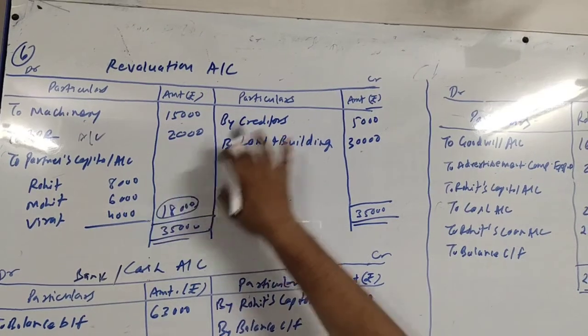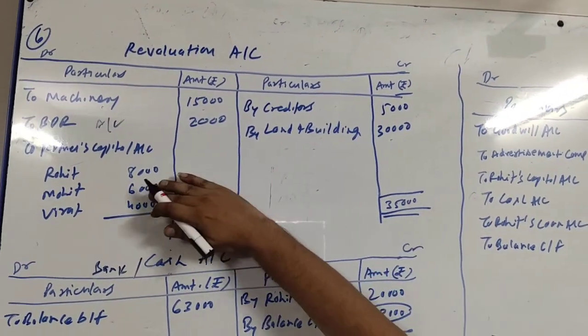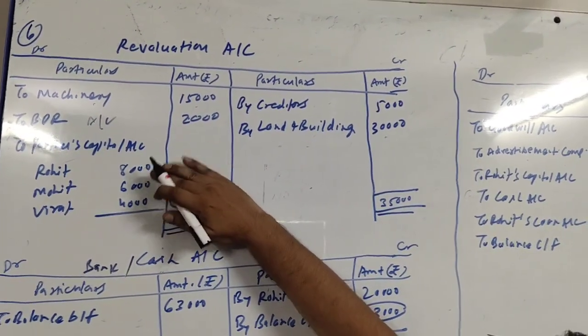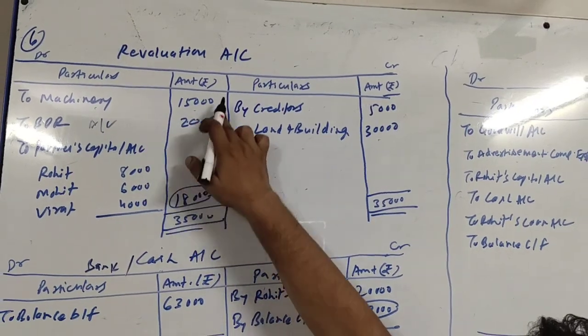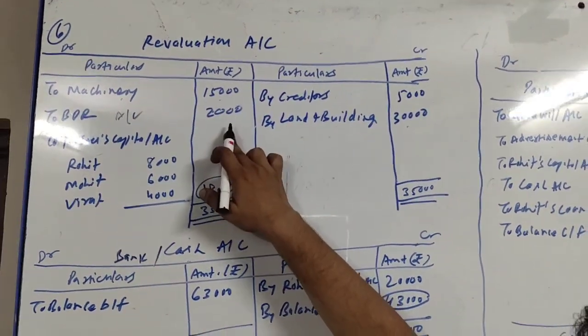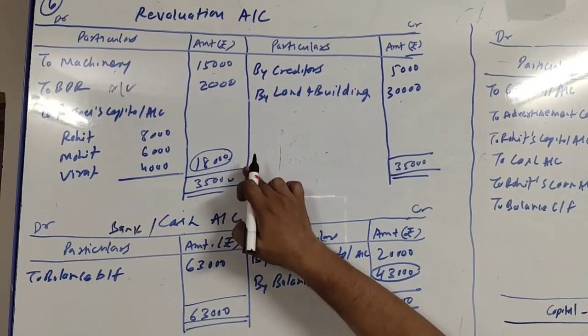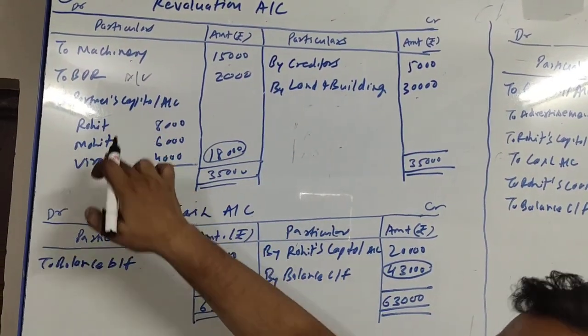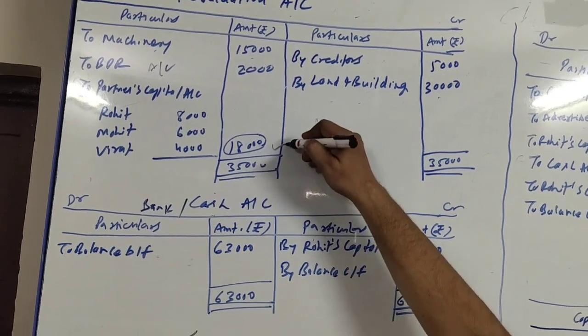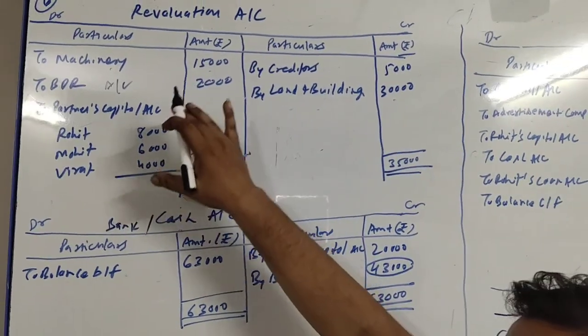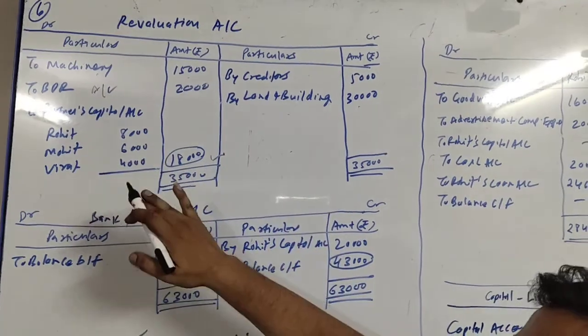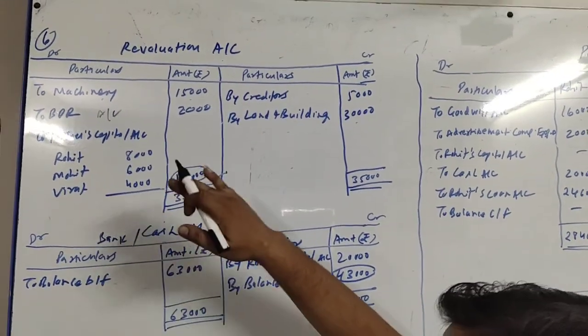Credit side two amounts are there, 5,000 and 30,000. 35,000 is the total of credit side. Debit side total is 17,000. Only two amounts are there, 15,000 and 2,000. So the difference of the two comes 18,000, and this is the profit on revaluation which will be distributed among all partners in old proportion, which is 4:3:2.